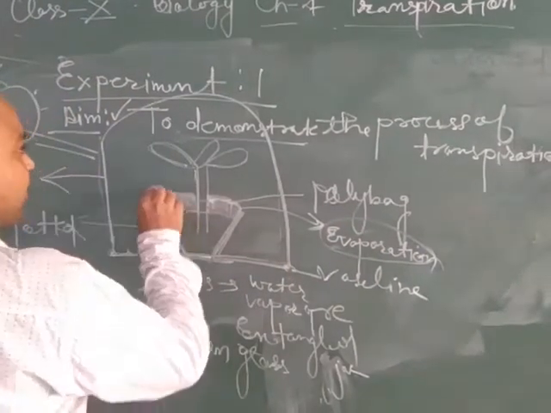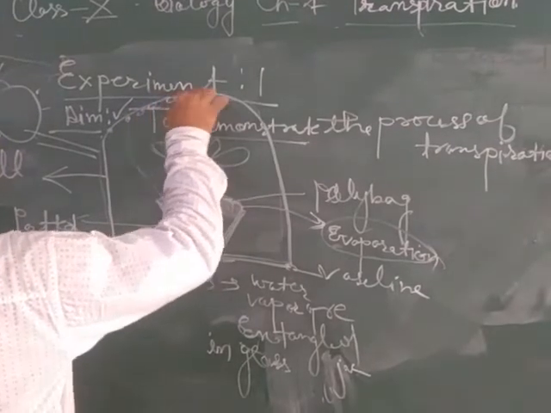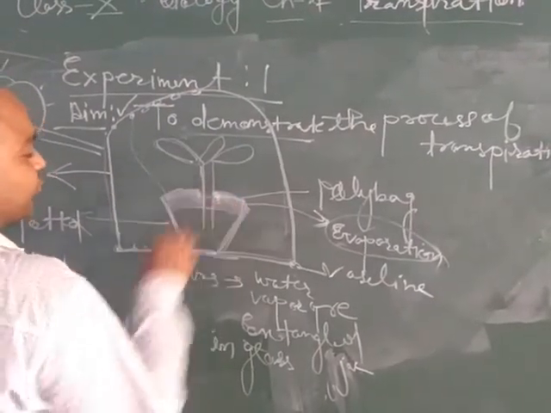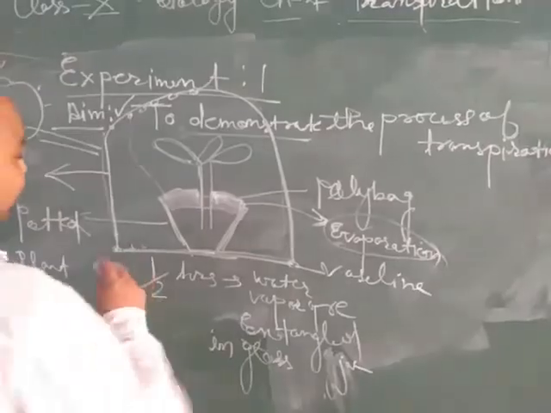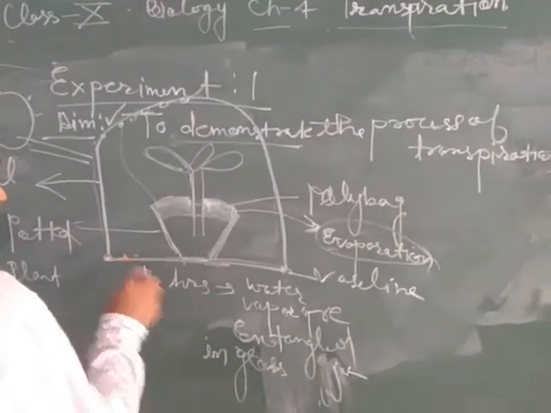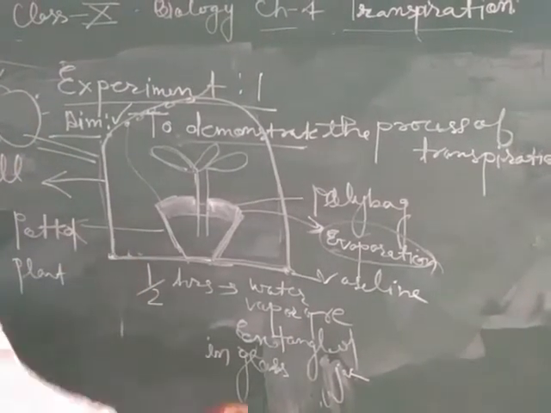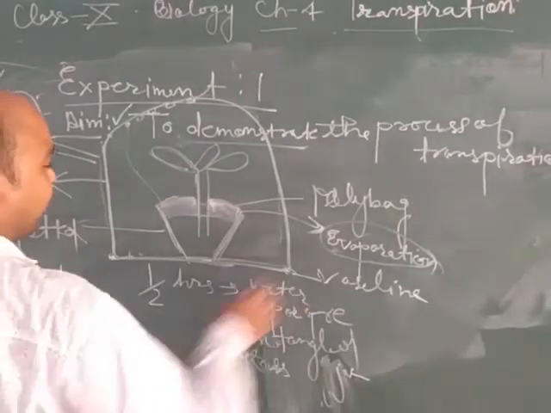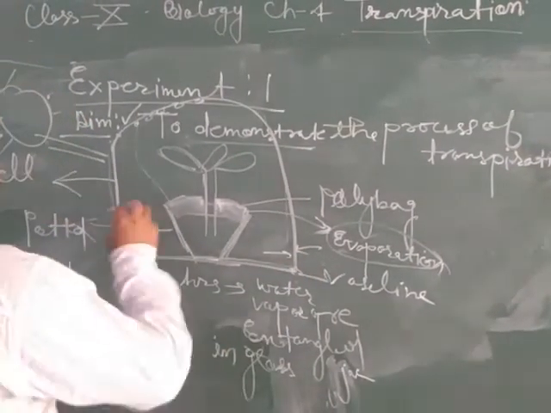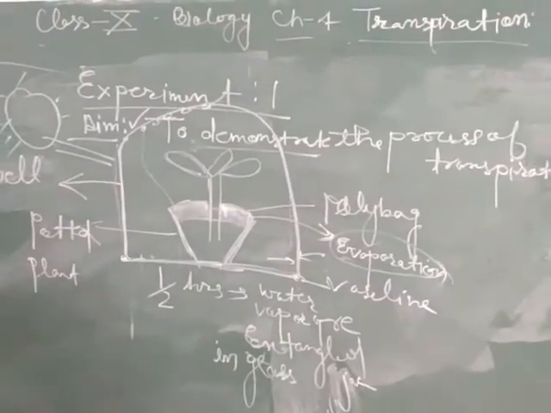Otherwise this water may evaporate and come to the inside of the jar. So to prevent the loss of water from the surface of the soil, we have to cover it with a poly bag. Again, cover the corner area of the bell jar with Vaseline, so that no exchange of water takes place from outside to inside or inside to outside. After some time we observe that water droplets are present inside it.